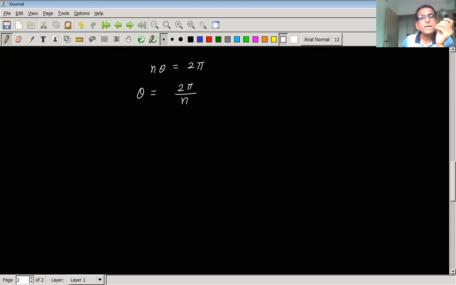Here n can take any value other than 0, because when n equals 0, theta becomes infinity, which does not have any meaning. So values of n should be 1, 2, 3, 4, 5 and so on.